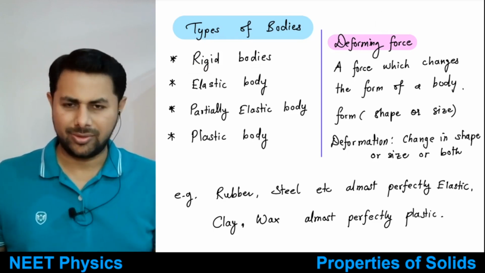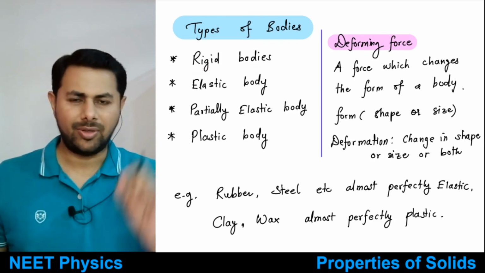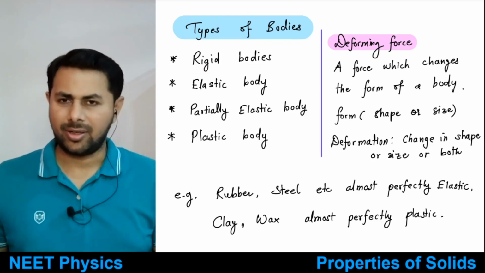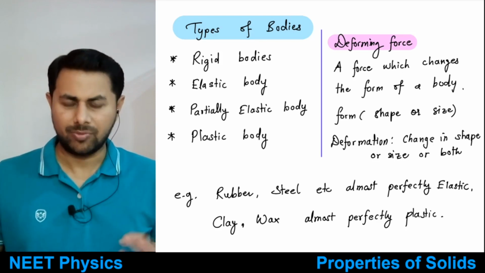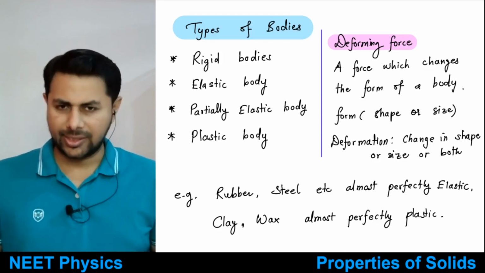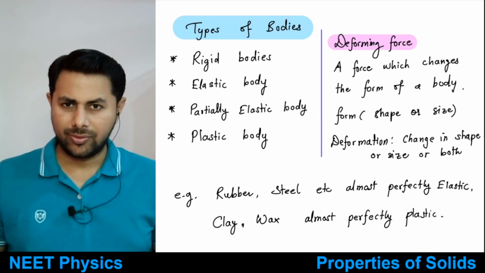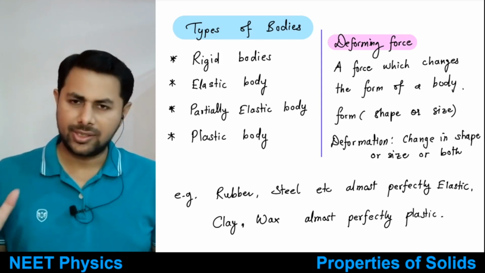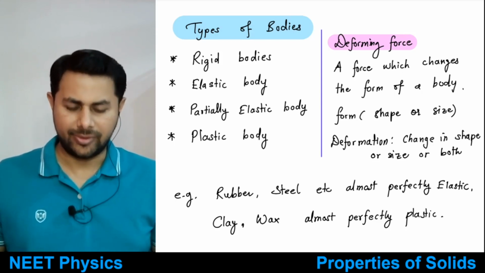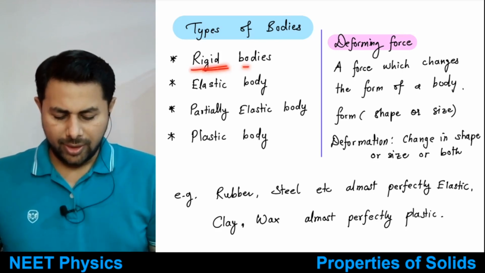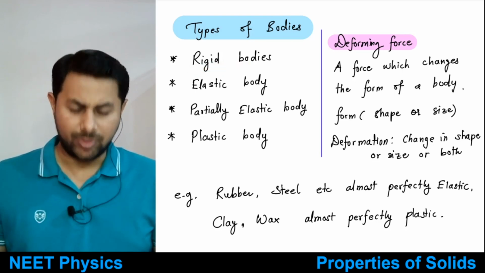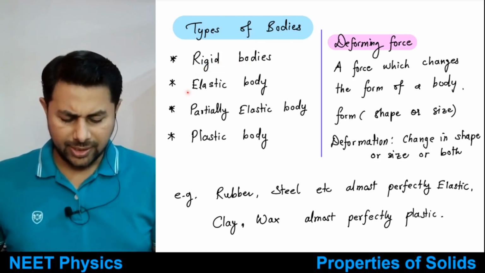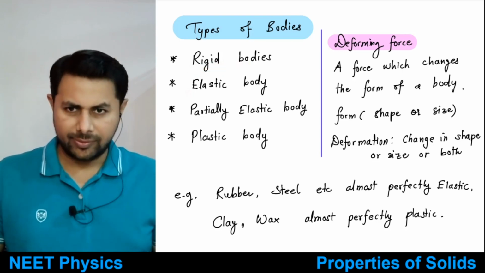Okay, so till now we considered what? Only point sized objects, and then we considered rigid bodies only. Okay, that is, in rotational dynamics we considered that bodies are rigid. So now we'll also consider the changes in shapes and sizes of bodies. Okay, so rigid body means when you exert some force there is no change in shape or size of the body. Then next is when you exert some force in